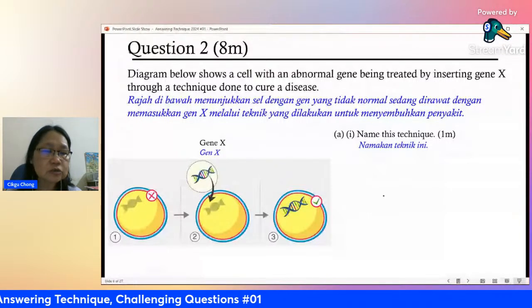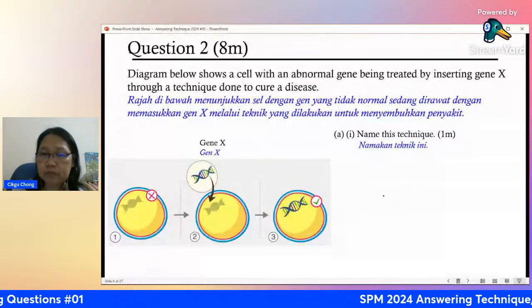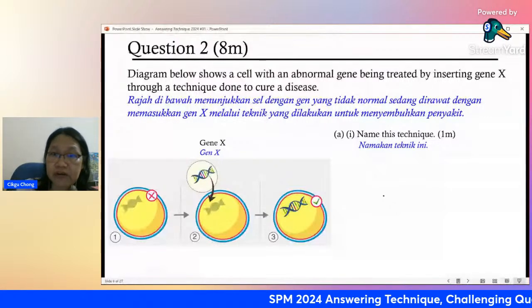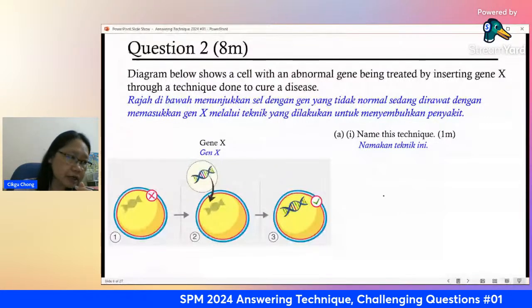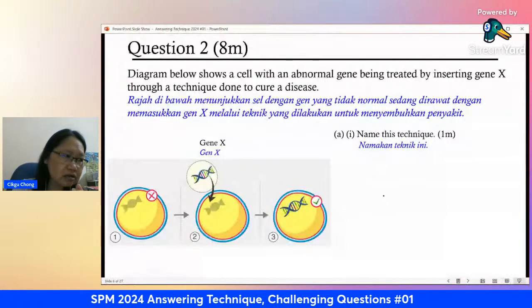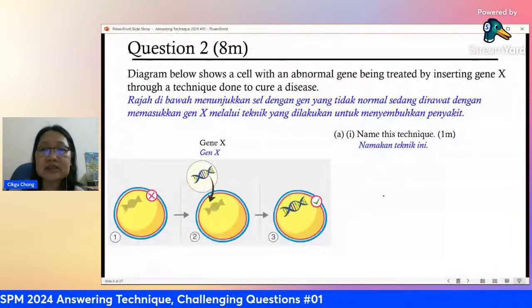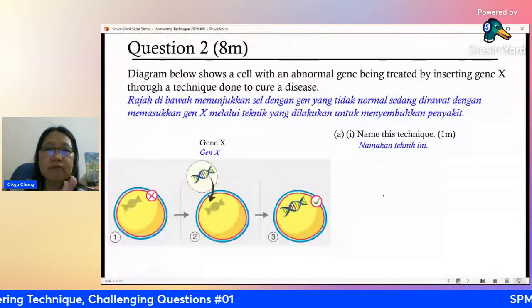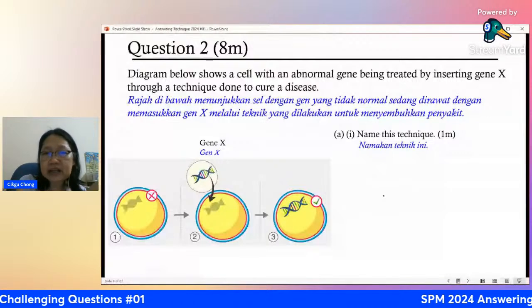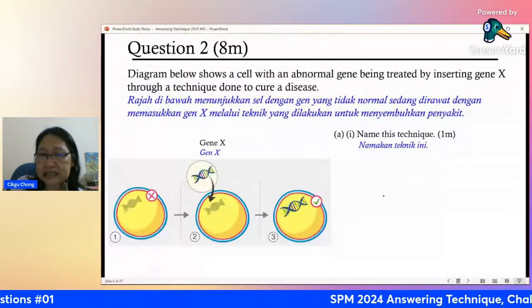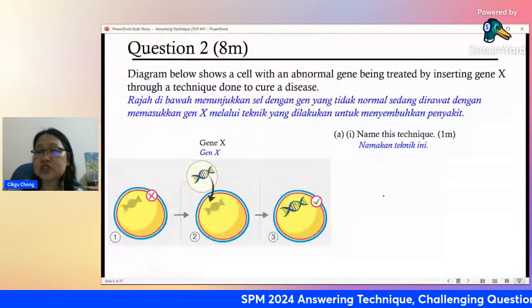This is one of the things that you learn in your chapter 15. Right? In chapter 15, you learn about gene therapy. You learn about DNA profiling. You also learn about the modification, GMO, and the modification of the gene so that you get a new organism. There are many, many techniques there. So one of these is the gene therapy.